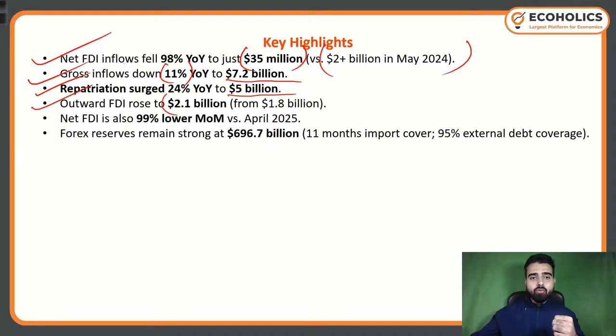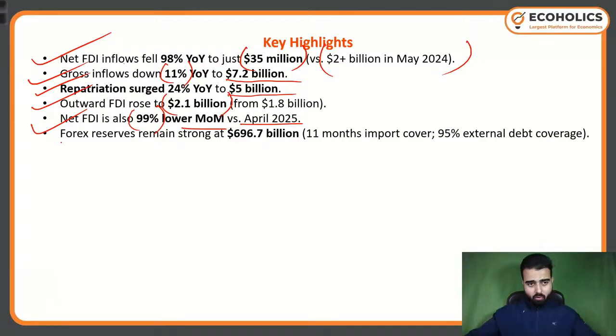Outward FDI rose to 2.1 billion. Now see, outward FDI means whatever we, the citizens of India, are investing in the outside world, in foreign countries. This is what outward FDI is. Now repatriation means whosoever has invested foreign currency in our country, or the investment whatever the foreign entities have done in our country, now they are taking it back. So if you see, gross inflow is 7.2 billion. Repatriation is having a significant rise, that is 5 billion. And outward FDI is also on a rising trend, that is 2.1 billion from 1.8 billion. Net FDI is also 99% lower month on month.